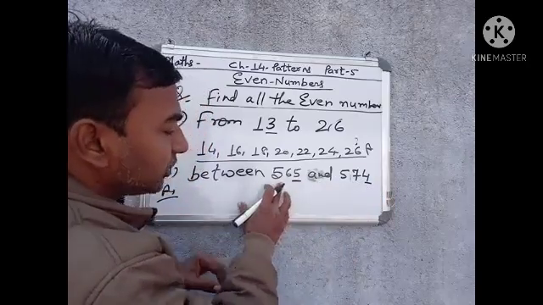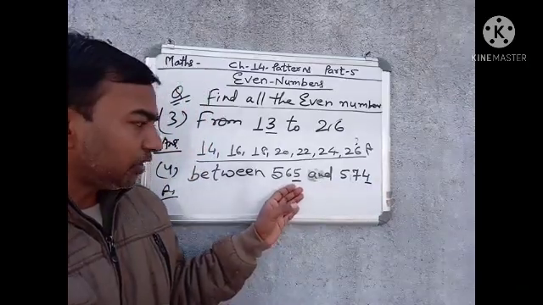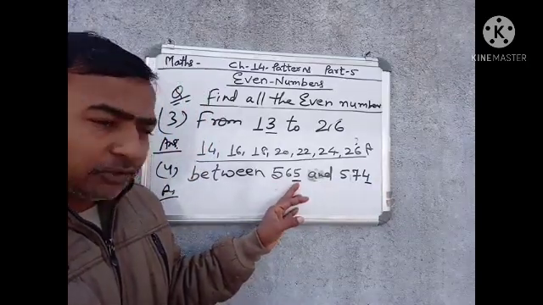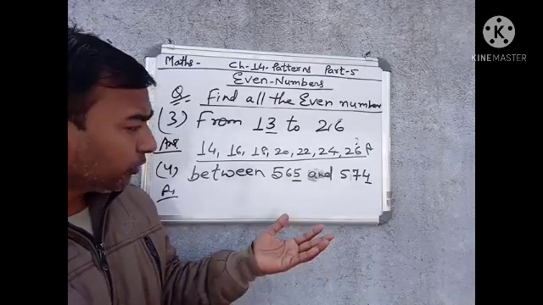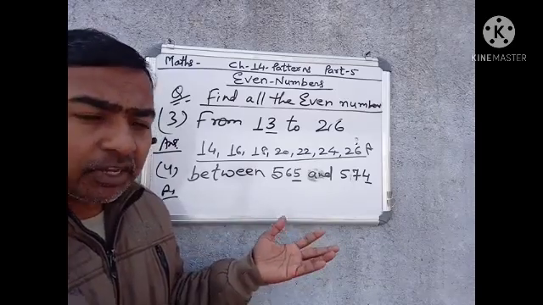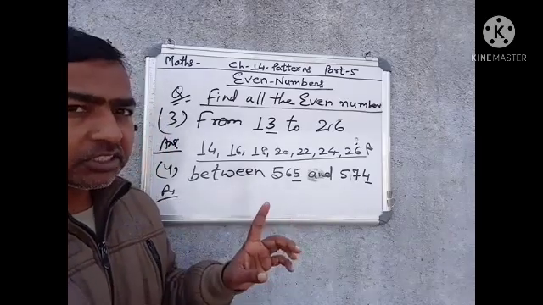You can see that in 565 the ones place number is 5, and 5 is not an even number. The next number when we count is 566, so 566 is an even number.